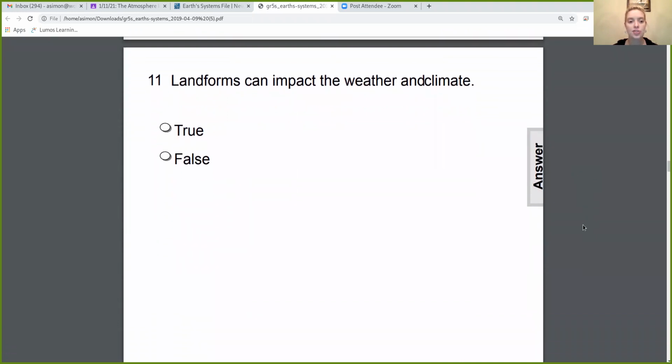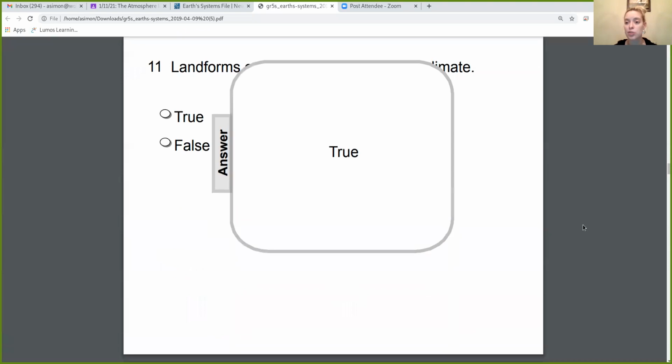All right, let's go ahead and answer these questions. Landforms can impact the weather and climate. When I'm talking about landforms, I'm talking about mountains and other pieces of land. Can mountains and other things impact the weather and climate? True or false? If you said true, you're absolutely correct. We just talked about that. Mountains have a large impact on the weather and the climate.